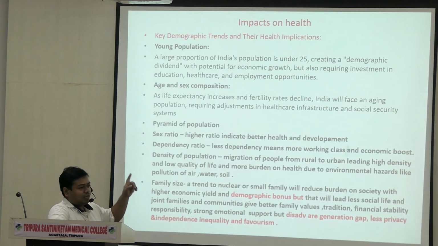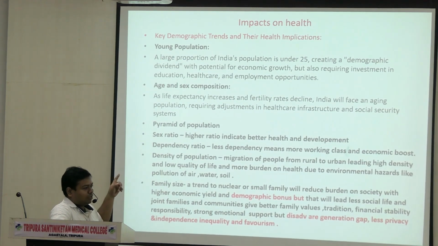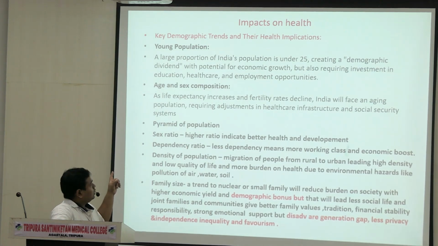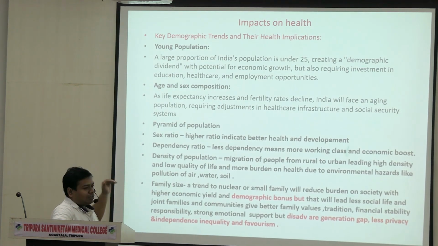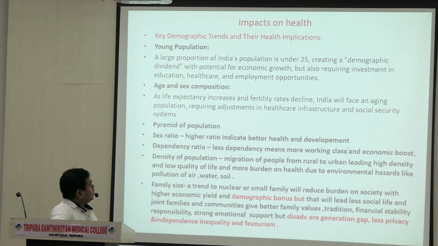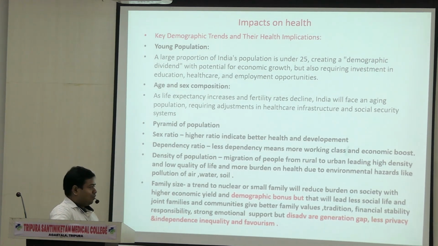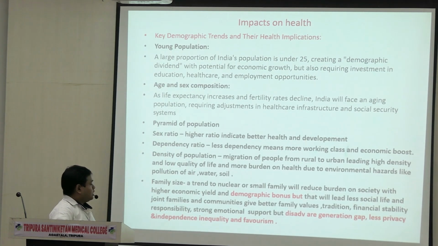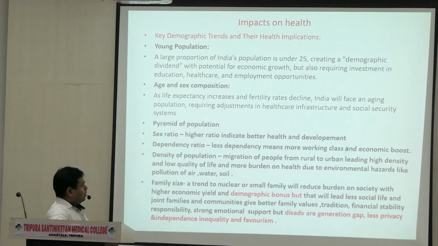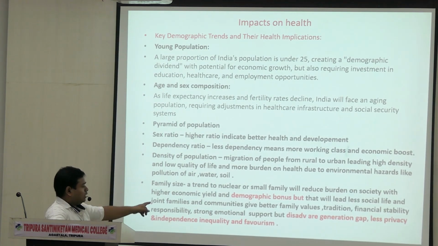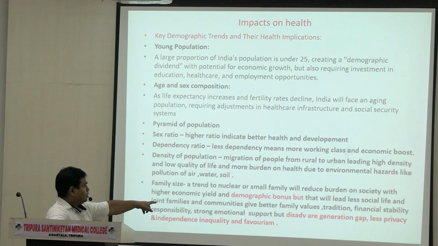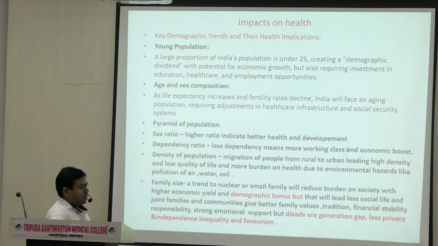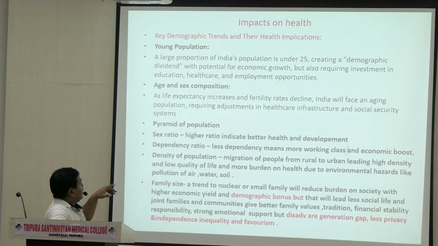This is then the main question, the 4 marks question or the 5 marks question. This is the slide you should start with. If the question asks about the impacts on health of the demographic cycle of India, you have to write these things. These things are written in your book, but I have listed out whatever is necessary. Demographic bonus is a short note. I will explain the short note in later slides.